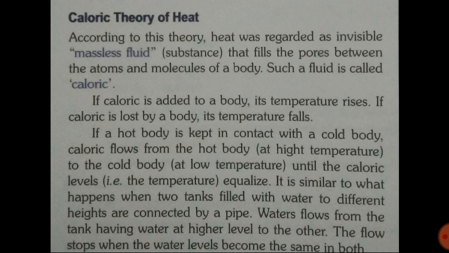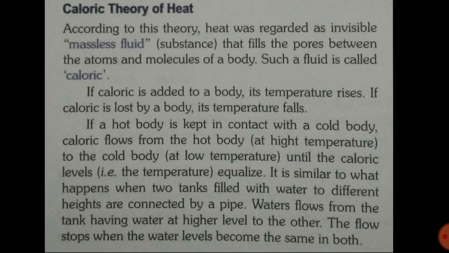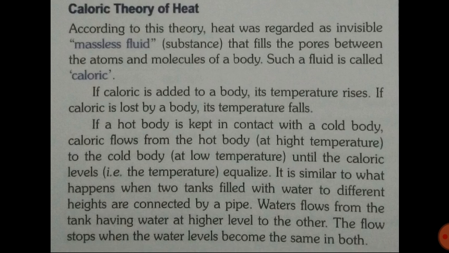If caloric is added to a body, its temperature rises, and if caloric is lost by a body, its temperature falls. If a hot body is kept in contact with a cold body, caloric flows from the hot body to the cold body. Everything we discussed about heat in the previous chapter is true here.